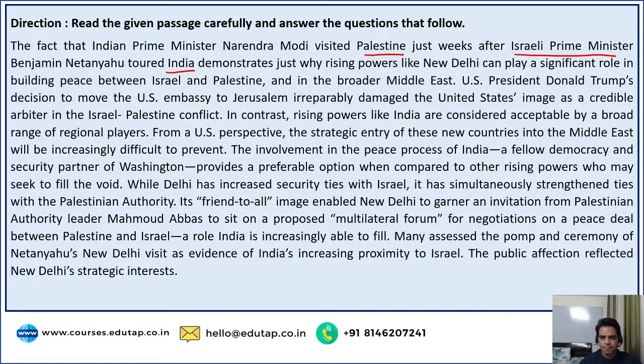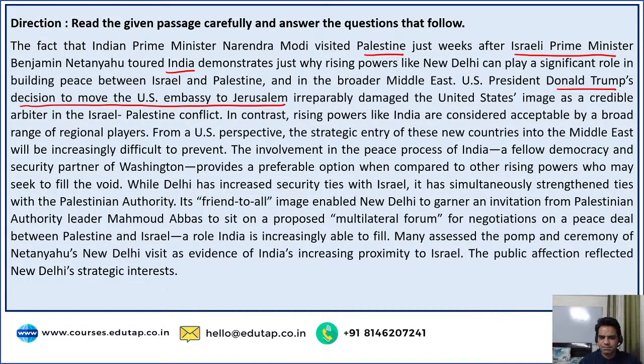US President Donald Trump's decision to move the US Embassy to Jerusalem irreparably damaged the United States' image as a credible arbitrator or arbiter in the Israel-Palestine conflict. So this says that Trump's decision to move the US Embassy to Jerusalem was the decision that irreparably damaged the US's image as credible arbitrator between the Israel-Palestine conflict.